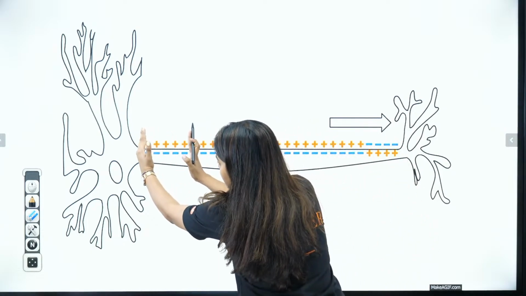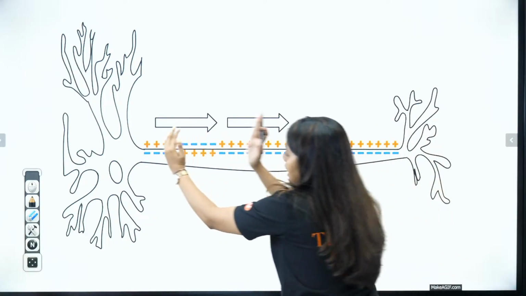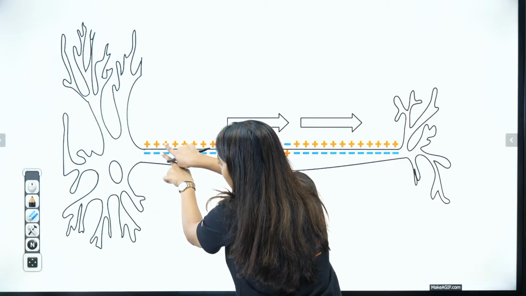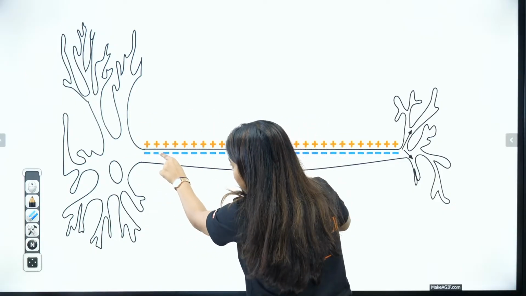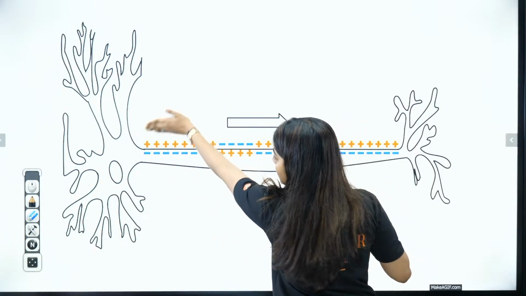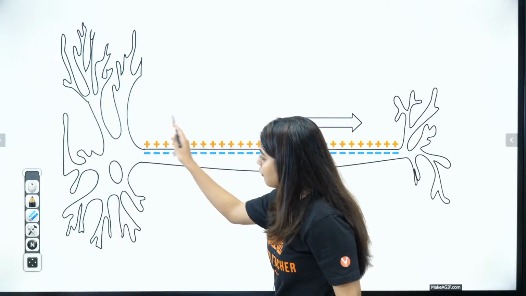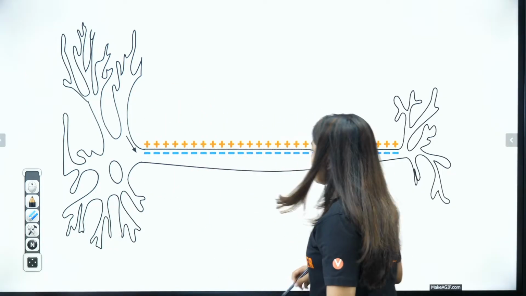So this portion is the A portion of the neuron, this is the B portion, this is the C portion, this is the D portion. When A, it is moving from outside, how will it go? B to A it will go, B to A it will go, inside A to B it will go. From here to here it will go, like this. Because on this side I have to make it back to polarized, no? So obviously I'll move the signs like this. Same way.